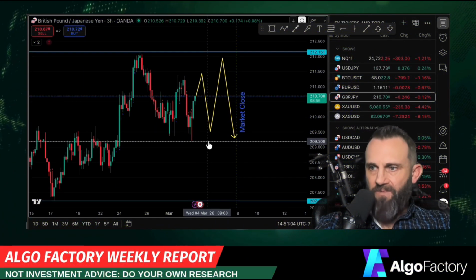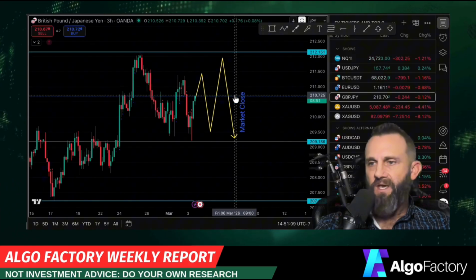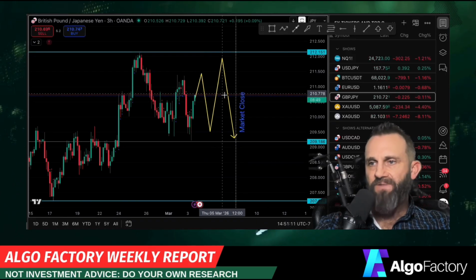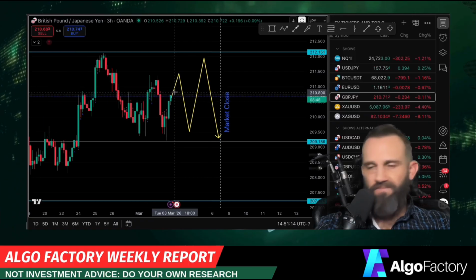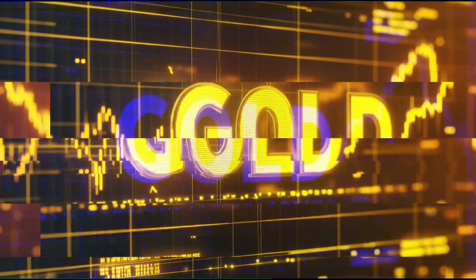I think it's going to stay between 209.20 and 212.14 yen to the pound. I think price will just bounce back and forth in this area for now. Of course, anything can happen, but that's what I expect. Let's take a look at gold and silver.